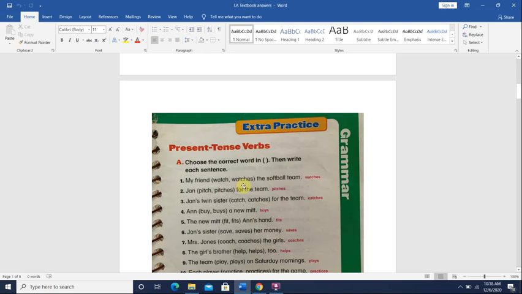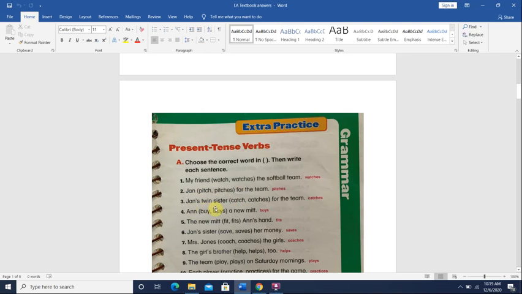That's why we added ES to the verb. My friend watches the softball team. Okay, number 2, Jan pitch or pitches for the team. Okay, again, the verb pitch ends with CH. Remember, when the verb ends with SH, CH, S, Z, or X, we add ES to the verb when the subject is about one person or thing. So Jan is one person. So Jan pitch or pitches. Jan pitches for the team.